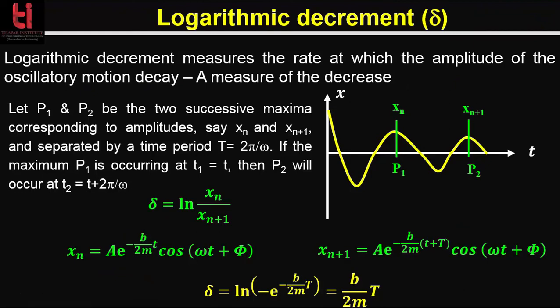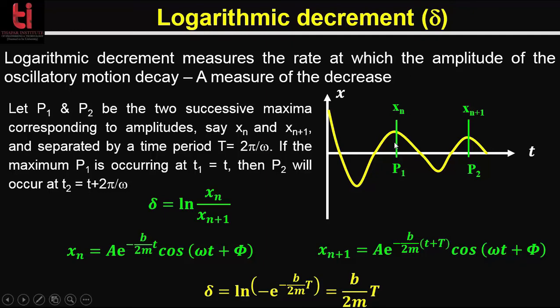One is the logarithmic decrement. The logarithmic decrement measures the rate at which the amplitude of the oscillatory motion decays. So it is a measure of the decrease. This graph shows the variation of amplitude with time. Let's consider two points, P1 and P2. These are the two successive maxima of the amplitude, say xn and xn plus 1, separated by a time period equal to 2 pi by omega.